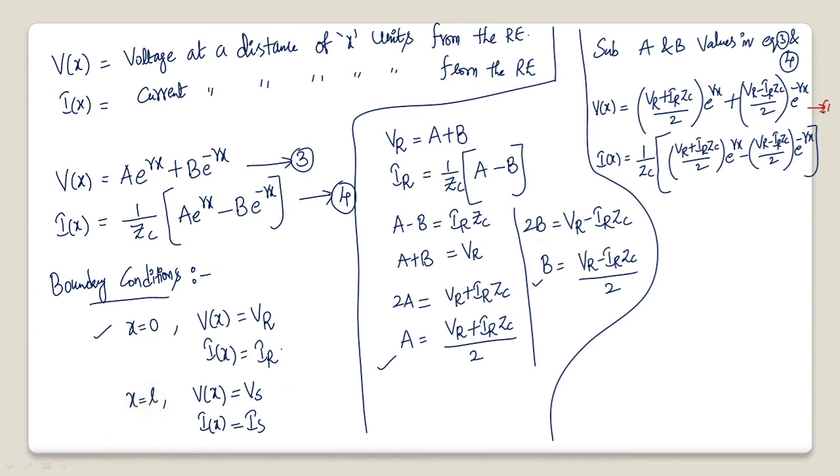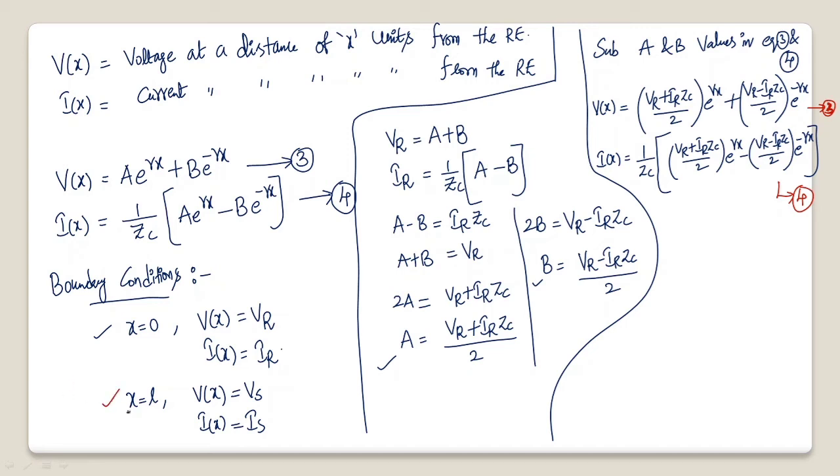These are the third and fourth equations, modified by substituting the A and B values. Now let me do some more mathematics.